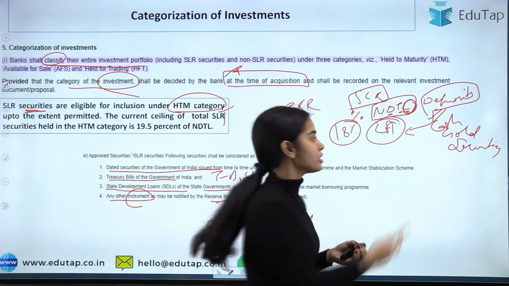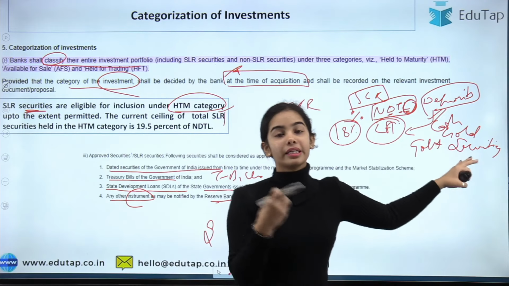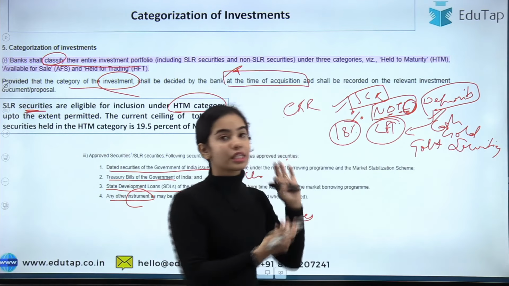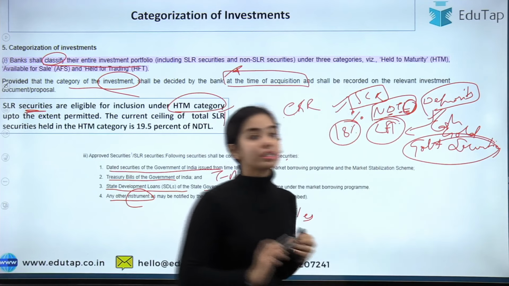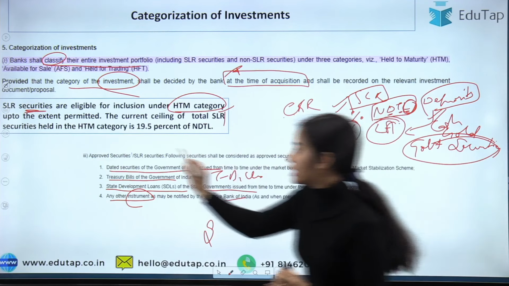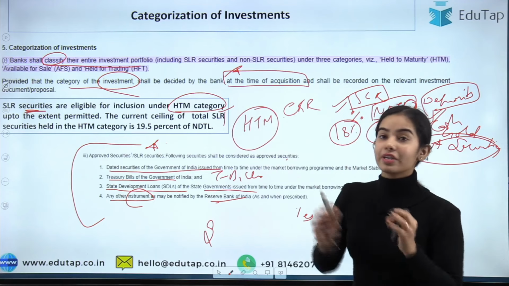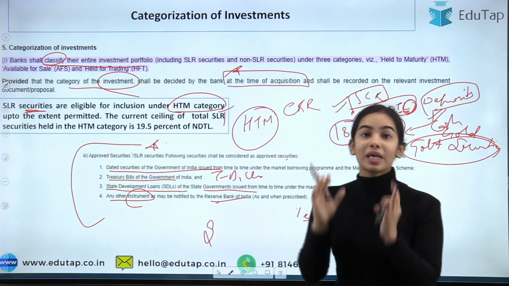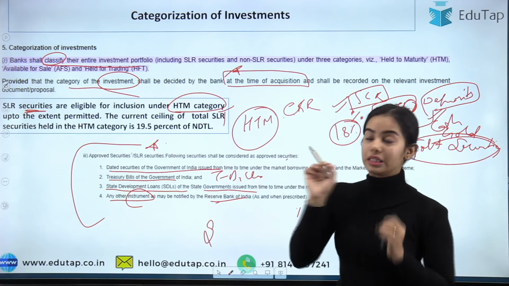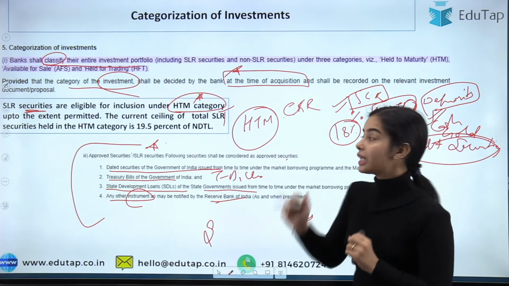So in the SLR securities, the government securities come. The T-bills come. The state development loans come. So under the SLR categories, the SLR securities are government securities. Okay, so I hope you have understood. Now these approved securities can come under the HTM category of the investment that is made by the banks. The HTM means they have to keep them till maturity. The bank has to keep these SLR securities that are coming in the HTM category till maturity.